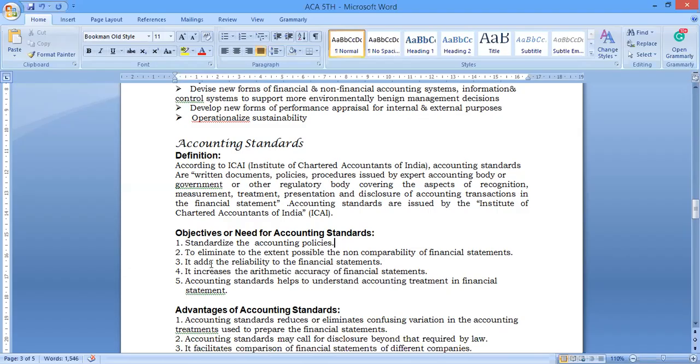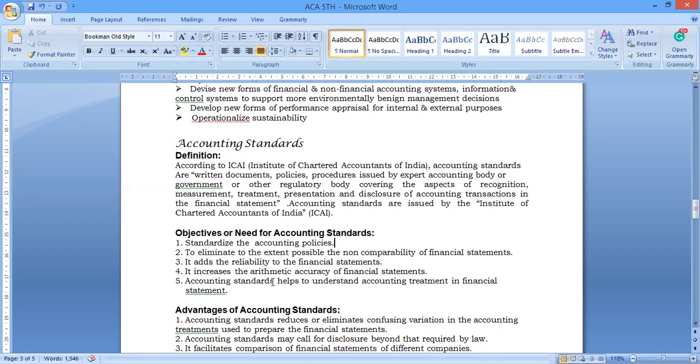It adds reliability to the financial statement. Reliability means accurate and transparent information has to be provided. It increases the arithmetic accuracy of the financial statement. Also it will be effective. And fifth one, accounting standards help to understand the accounting treatment in the financial statement.